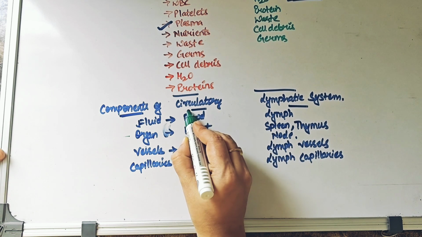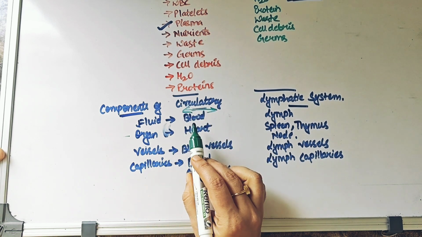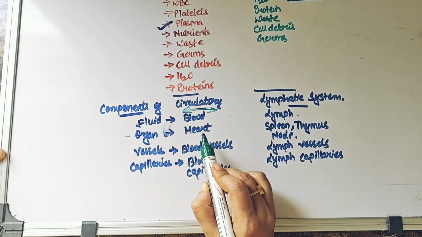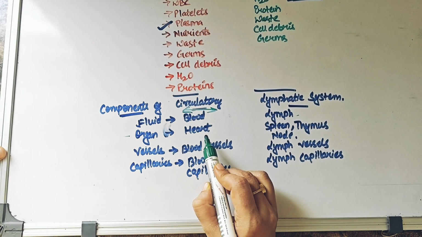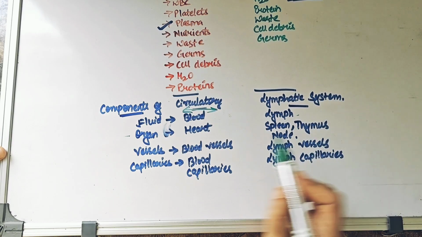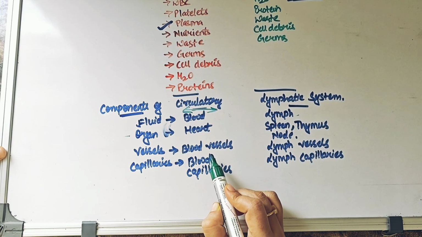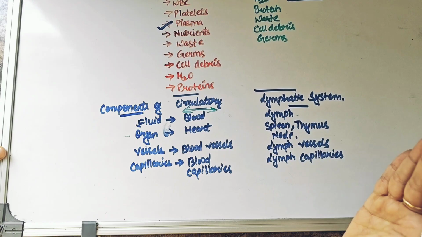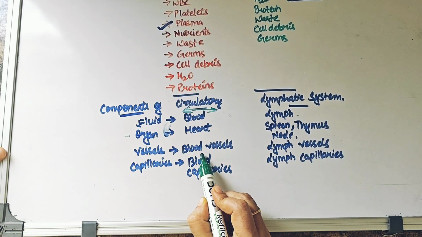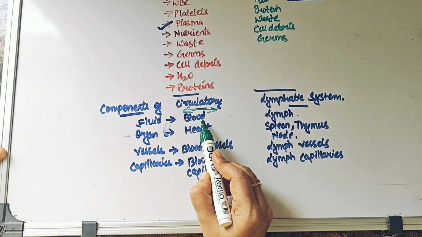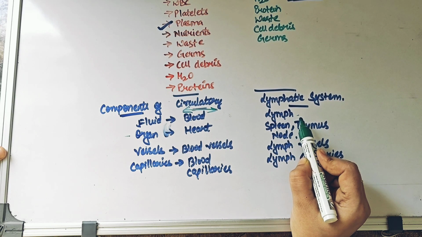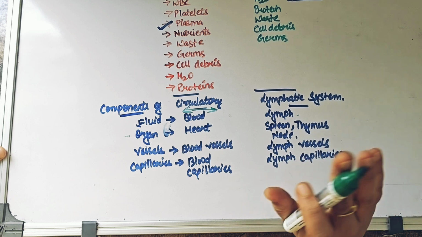So again, just to summarize, the circulatory system has got a fluid, the lymphatic system also has got a fluid. The circulatory system has got its own specialized organs. The lymphatic system also has its own specialized organs. The circulatory system has got its own blood vessels, and separate vessels are there for the lymphatic system also. These vessels will only allow the transportation of blood, and these vessels will only allow the transportation of lymph. There is no mixing that is happening in your body.